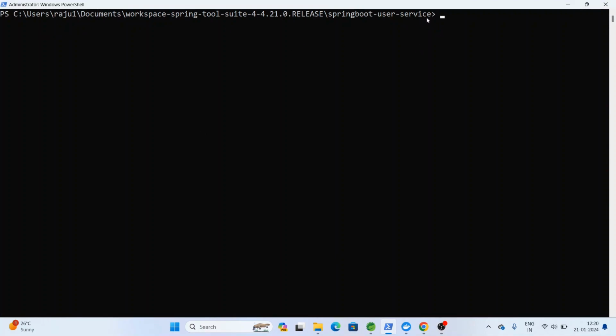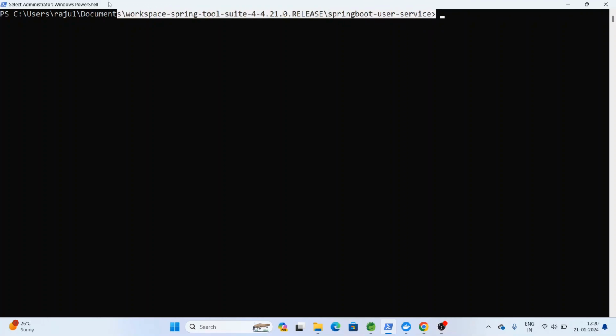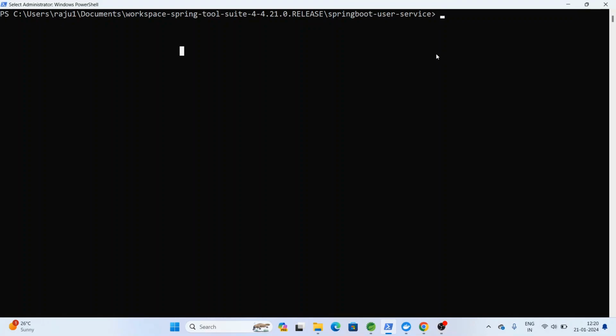You have to go to the particular path of the service, where the service folder is. Currently in local it is under this path, Spring Boot user service. So, first command: how to build an image. This is the command to build the Docker image.